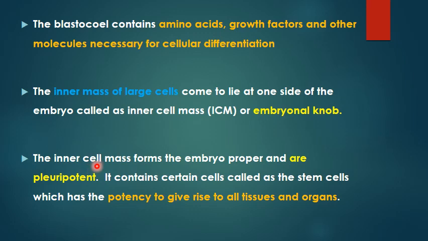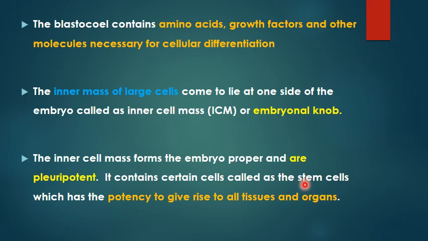Now this inner cell mass is going to form the embryo proper. That means the entire baby, the entire embryo, will be formed from this cluster of cells which we refer to as the inner cell mass. And because they are undifferentiated, they are pluripotent. That means they have certain cells which we call the stem cells. Stem cells meaning they have the potency to give rise to all tissues and organs. That means from these stem cells, the cells will get rearranged and differentiated into the three primary germ layers, that is the ectoderm, mesoderm and the endoderm.